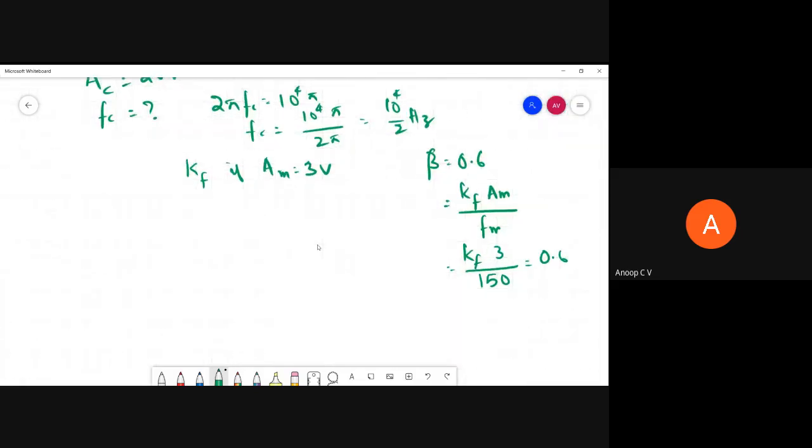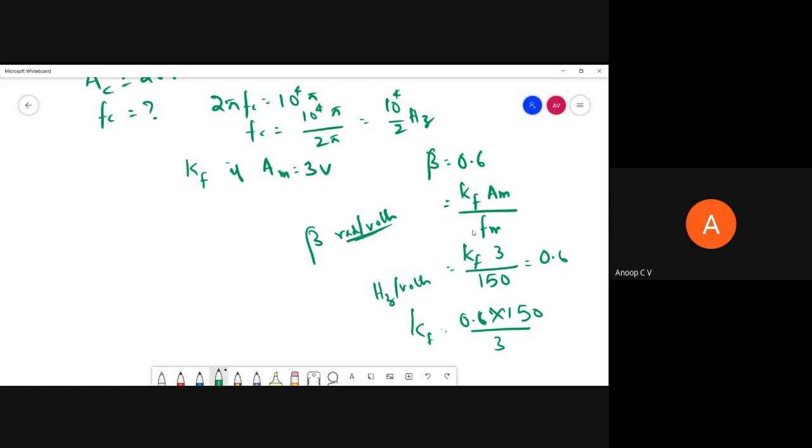So KF is equal to 0.6 into 150 divided by 3, right? This is how we can find KF, and the unit of KF will be hertz per volts, right? And unit of beta will be radians per volts, right?